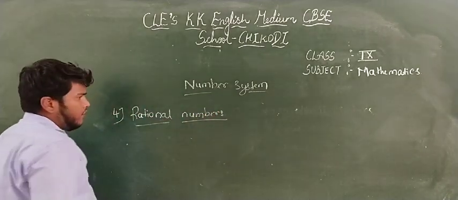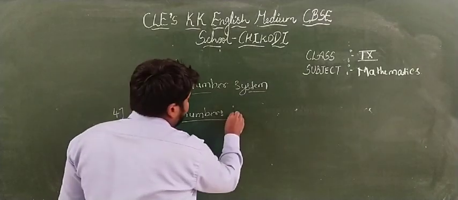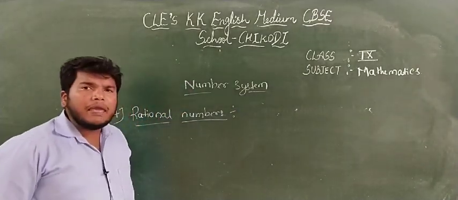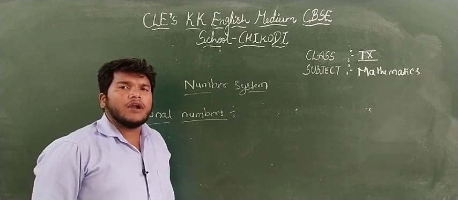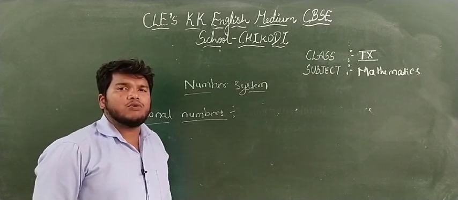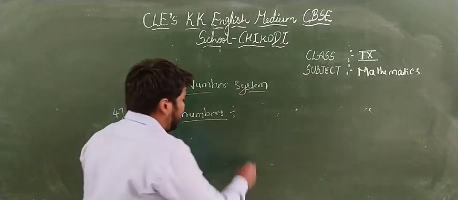Definition of rational numbers. The numbers expressed in the form of P by Q, where Q is not equal to 0 and P and Q are integers.